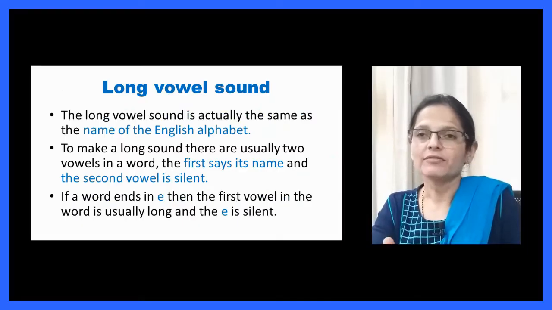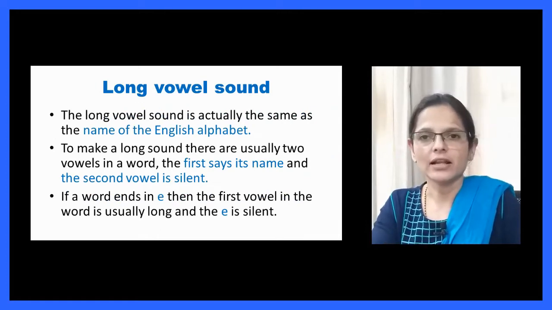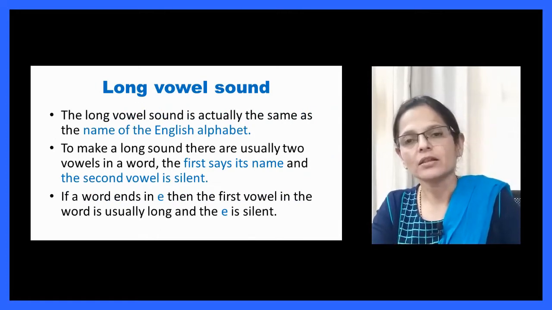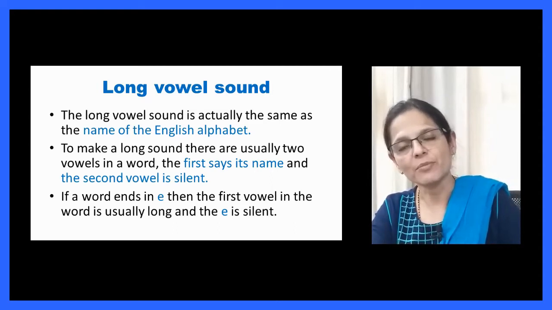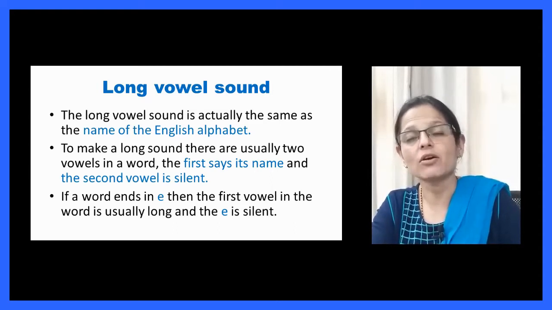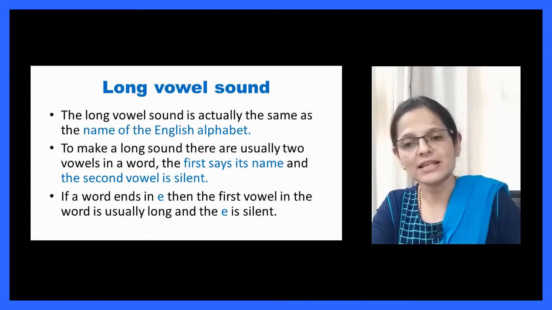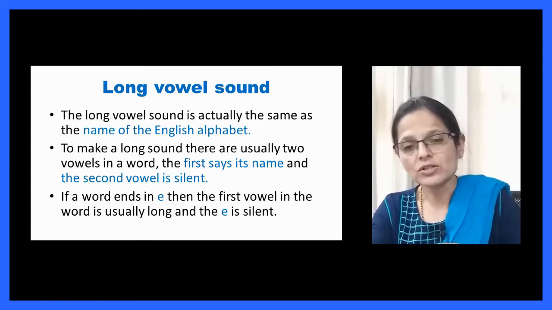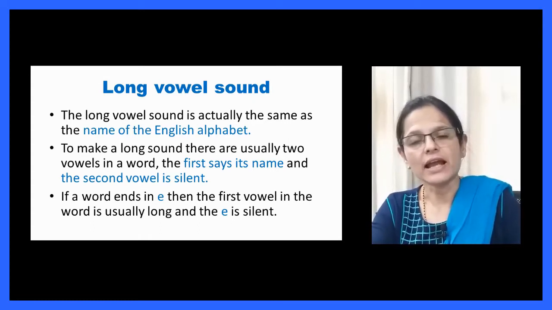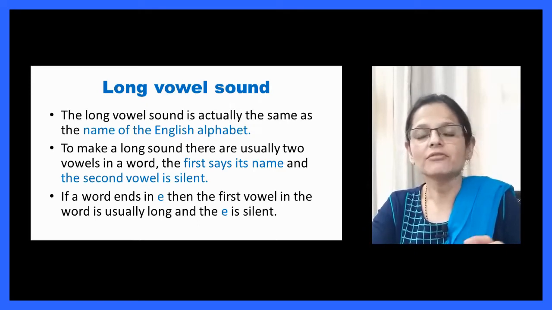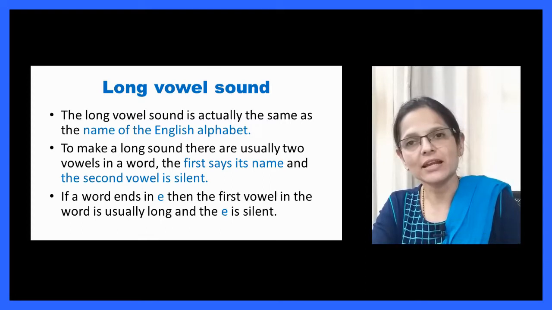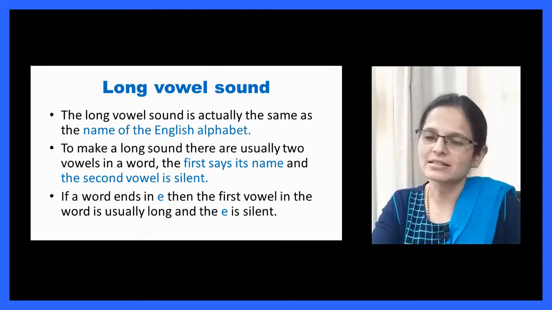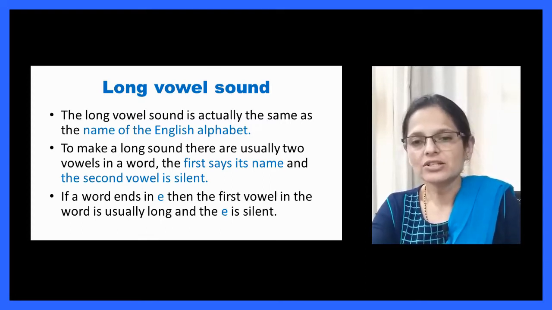Apart from that, if there are two vowels in a word, the first vowel will take the sound of the alphabet itself, and the second vowel remains silent. And also another rule is that if a word ends in E, then again the first vowel in that word is usually spelled as its name and E will go silent. So that is a generalized rule.